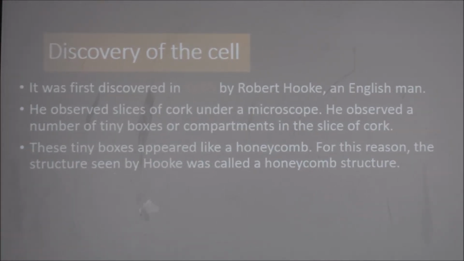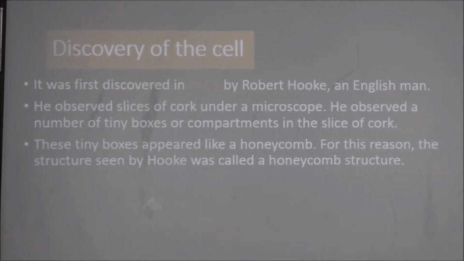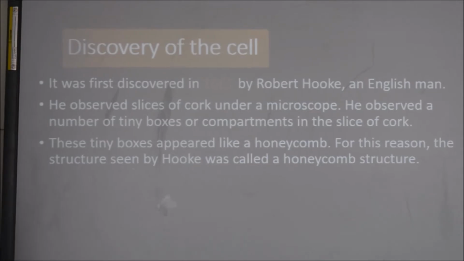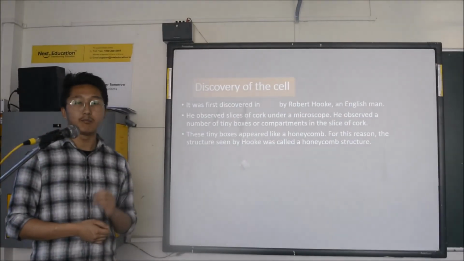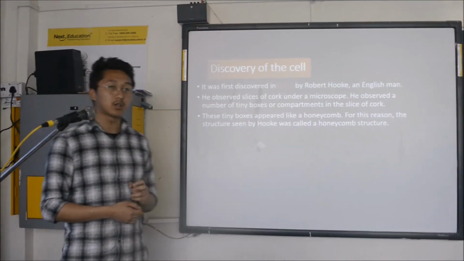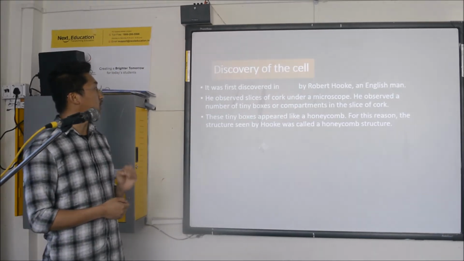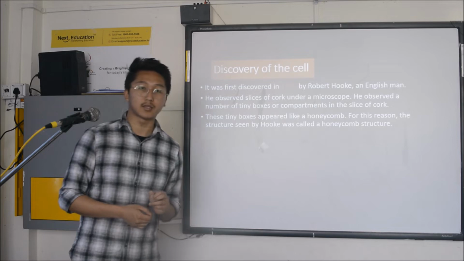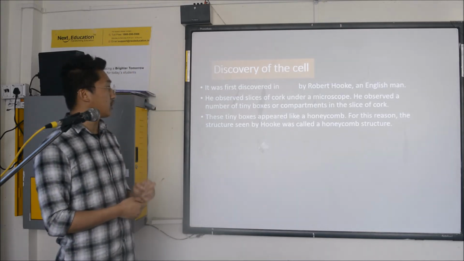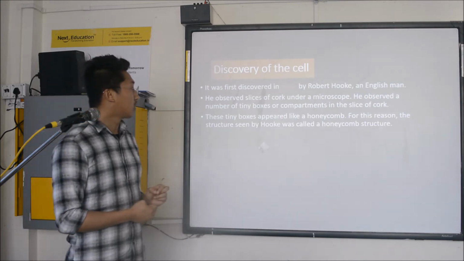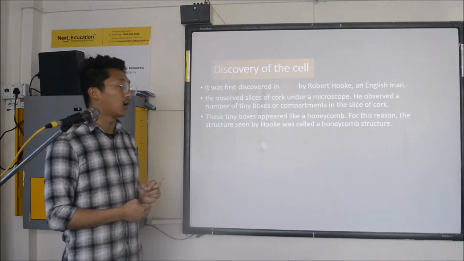He observed slices of cork under a microscope. Cork is the part of the bark of a tree. So cork is obtained from the bark of the tree. He observed the cells from the slices of cork. He observed a number of tiny boxes or compartments in the slice of cork.